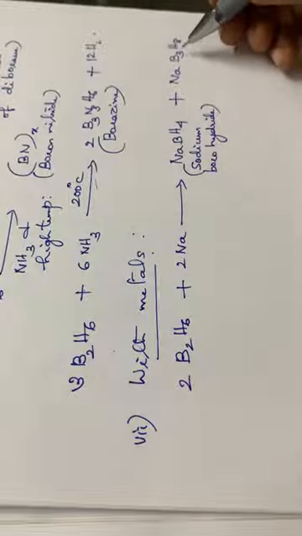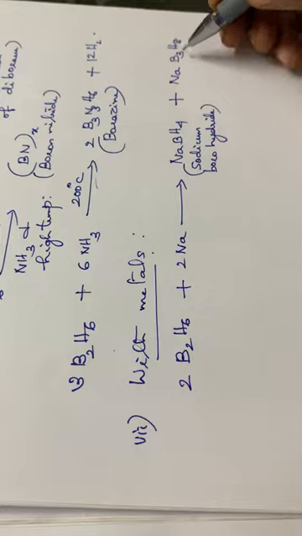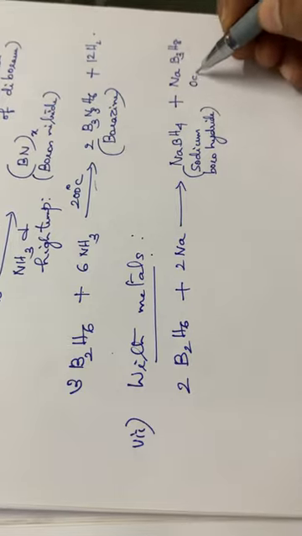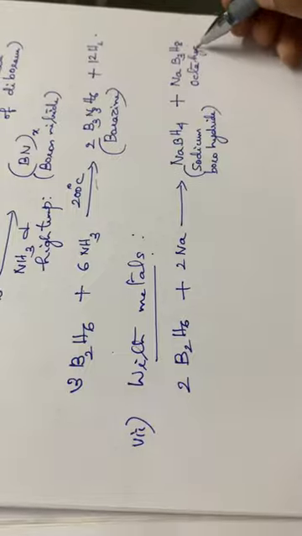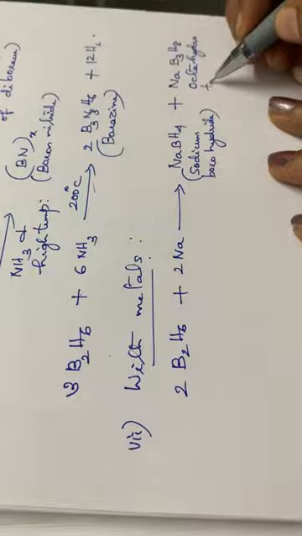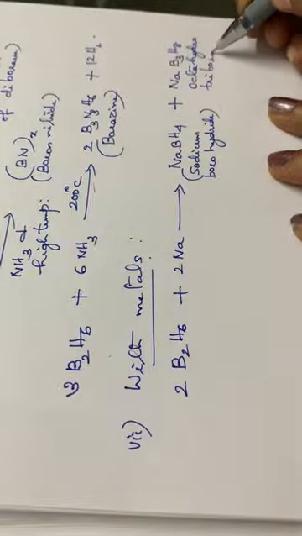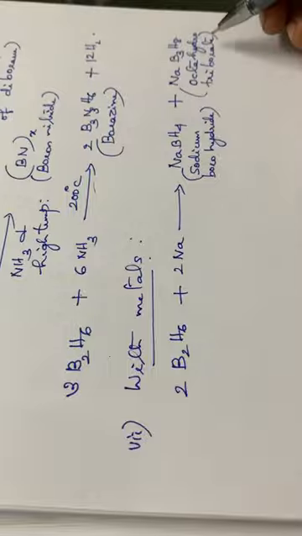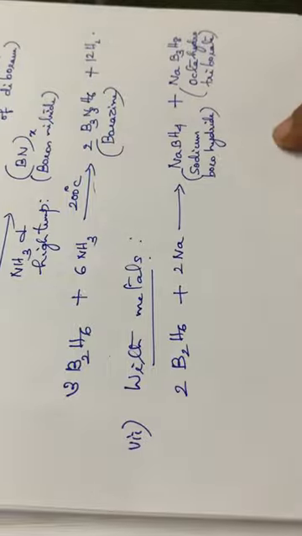NaB3H8 is octahydrotriborate. See, 8 hydrogens are there, so it is named octahydro. How many borons are there? 3 boron atoms are there, so it is octahydrotriborate, plus sodium borohydride.